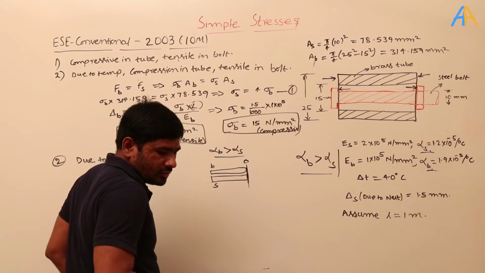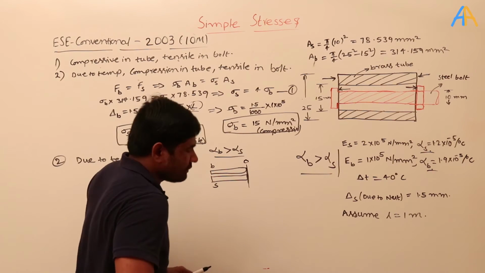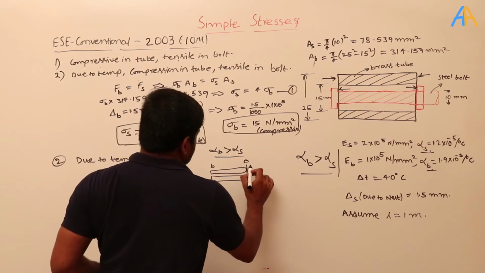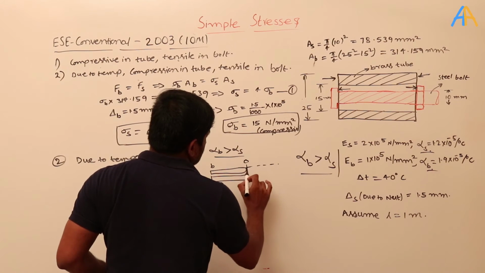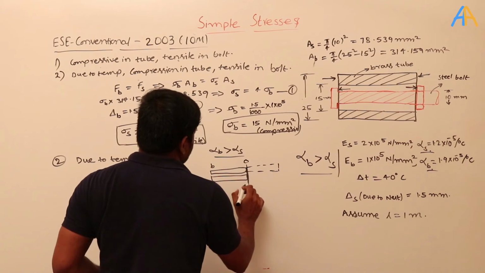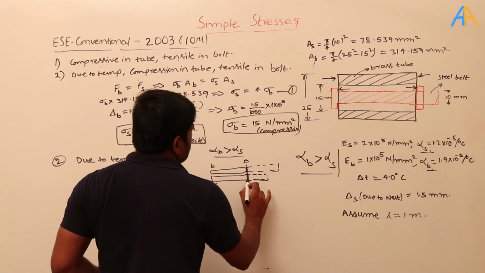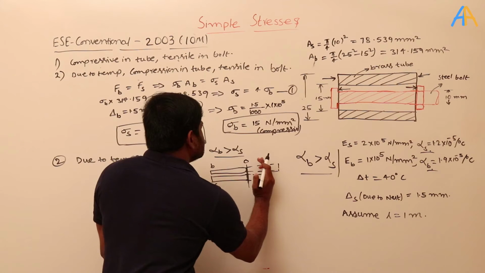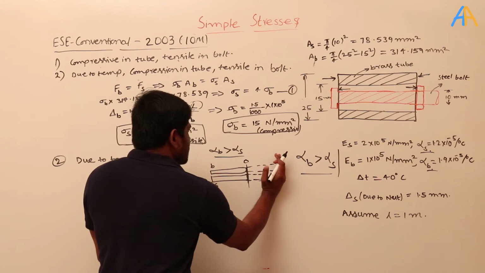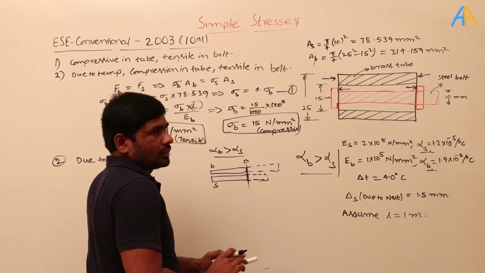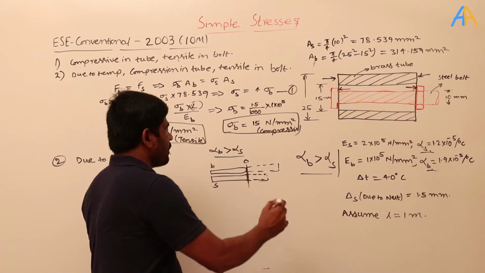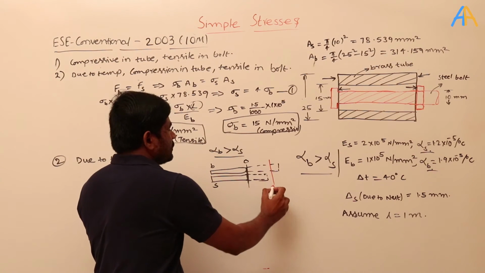Let's assume that there is no restriction for it. When there is no restriction, the brass tries to go up to here, and the steel will go only this much distance. Okay, but both are fixed at the end here. That means they cannot have individual extensions, so there should be a compromise here. So it is the final position.